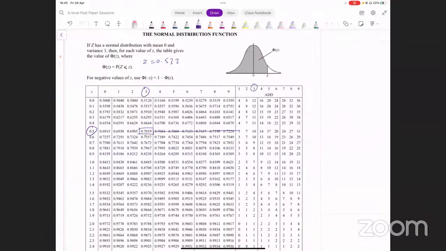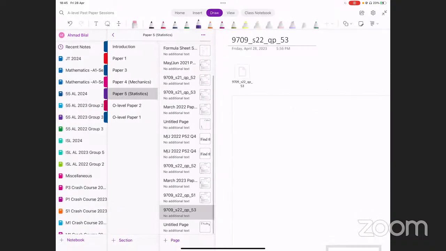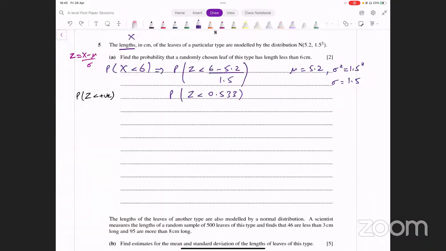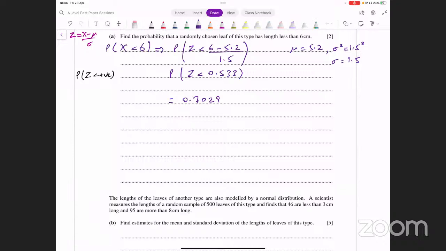इस पे राइट साइड पे जाके देखें, 3 आपके पास थर्ड डेसिमल प्लेस पे आ रहा है और ये आ रहा है 10 यहाँ पे. So what do we get from this? We have probability for this equal to 0.7019 और इसमें क्या ऐड करेंगे? 10 add करेंगे last 2 decimal places के अंदर. This turns out to be 0.7029. That's the probability that we're looking for. यहाँ पे जाके हम लिख देंगे. This is 0.7029. That's the answer that we get in the first part here. ठीक है? Okay, let's move on. इसको as it is छोड़ सकते हैं. Round off करना चाहे तो round off कर दें. 3 significant figures पर. This is also fine.